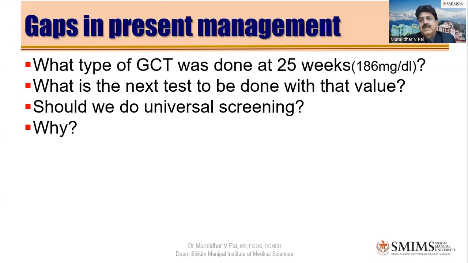Same thing as you correctly said. You can give a 3 days gap because during the GCT you are not doing anything more other than probably 75 grams of glucose being given, and they would have taken blood for 2 hours. So that is okay. And then you allow her maybe 3 days of a normal diet and then call for a GTT.